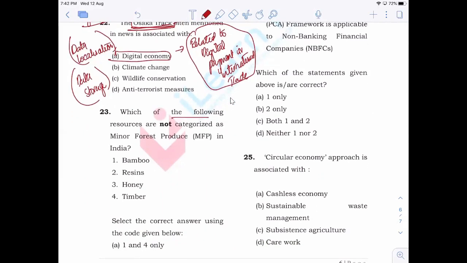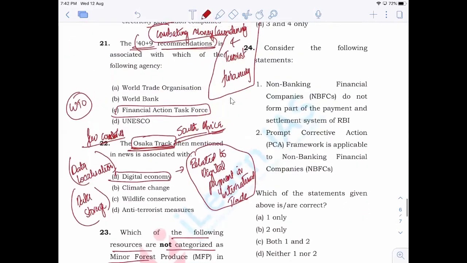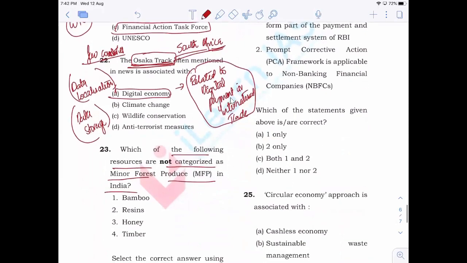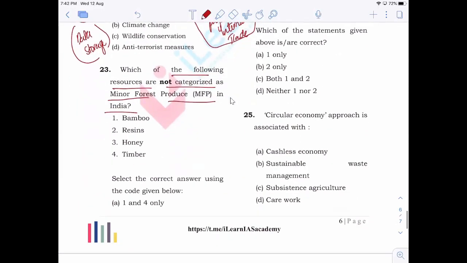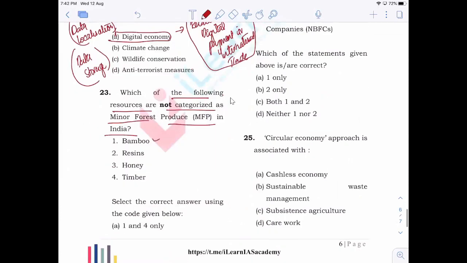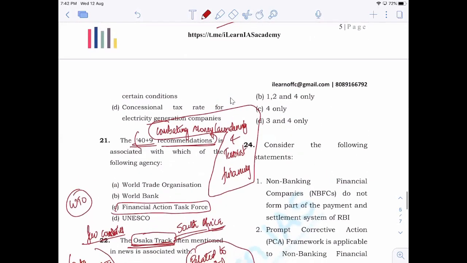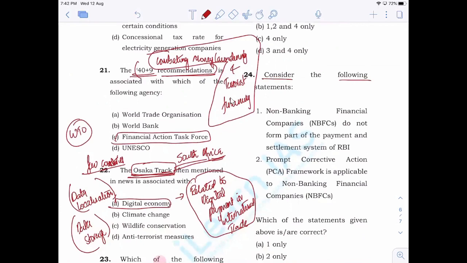Now, next is: which of the following resources are not categorized as minor forest produce? When you look into that particular question, the answer is very simple. It is 4 only. See, when it comes to bamboo, raisins, honey, etc., these are all considered as minor forest produce. Minor forest produce means all those forest produce other than timber. So, non-timber forest produce, all the forest produce are considered as minor forest produce. So, except timber, all others can be classified as minor forest produce. So, the answer is C.